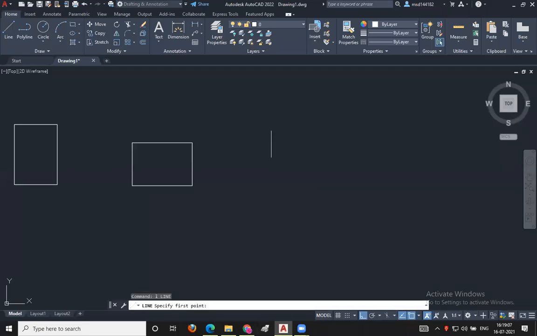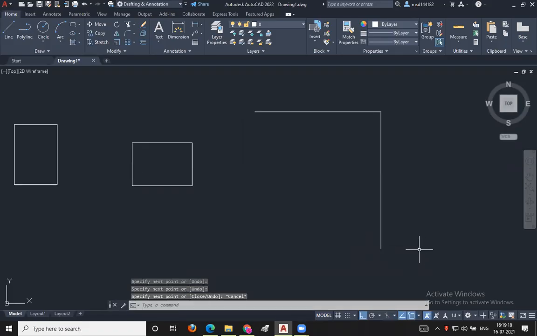L enter. Drawing a line like this. Drawing a horizontal line and a vertical line like this. Then escape. What is the keyword for the offset command? O enter. So what is the distance of offset?